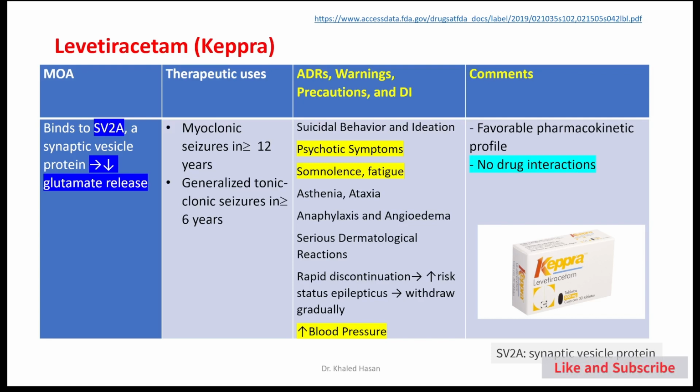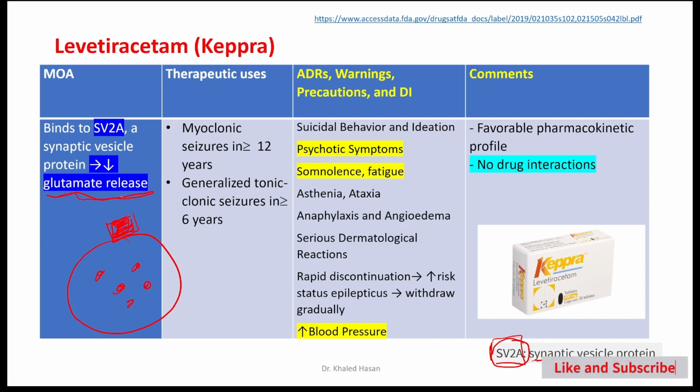Then we move to the next medication. We have Levetiracetam, Keppra. This medication works on a specific type of protein, a synaptic vesicle protein. I recommend you go to the first slide of this lecture, or the lecture before, and look at what we have in the vesicles. We have the granules inside. Here we have a protein called SV2A, and Levetiracetam, Keppra binds to this protein.